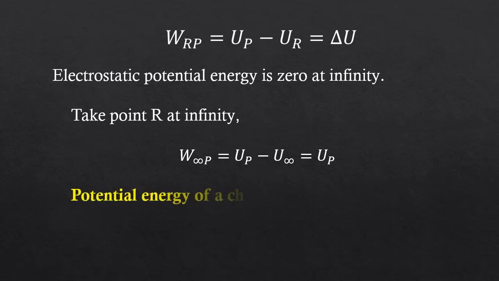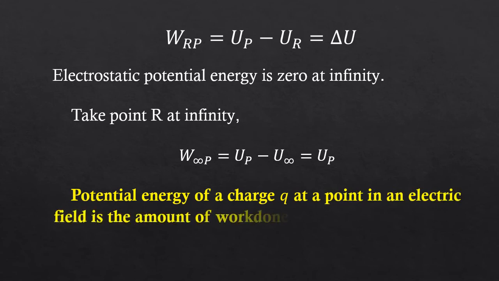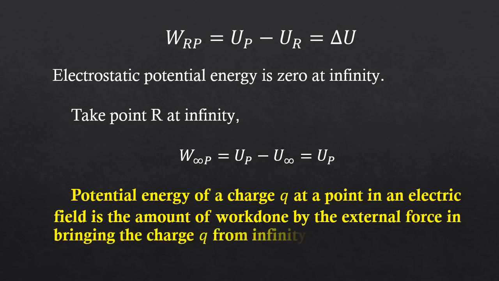So the potential energy of a charge Q at a point in an electric field is the amount of work done by the external force in bringing the charge Q from infinity to that point. So two quantities till now we have defined. One is the potential energy difference between 2 points P and R, that is WRP. Here we have defined electric potential energy at point P, that is nothing but W infinity P. Now let's define other two terms, electric potential difference and electric potential.